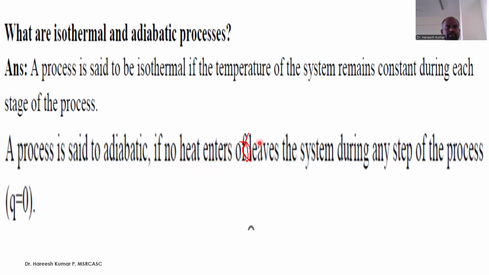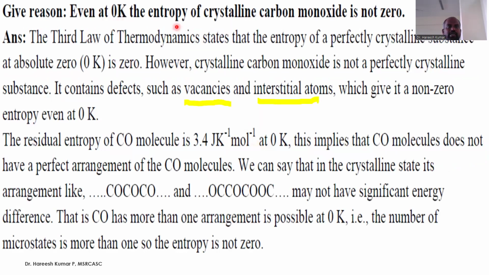Let's go to the next question. Give a reason why even at 0 Kelvin, the entropy of crystalline carbon monoxide is not 0. The third law of thermodynamics states that the entropy of a perfectly crystalline substance at absolute 0 is 0. However, crystalline carbon monoxide is not a perfectly crystalline substance. It contains defects such as vacancies and interstitial atoms, which give it a non-zero entropy even at 0 Kelvin.